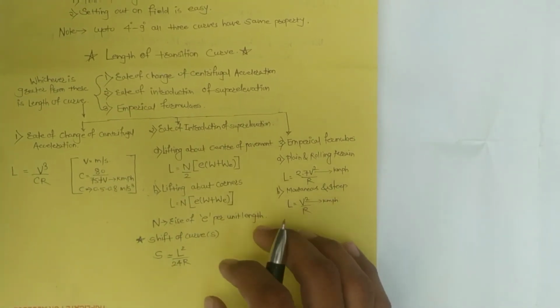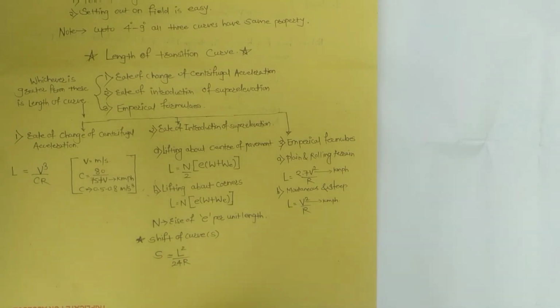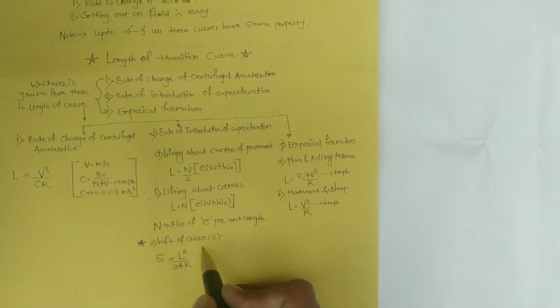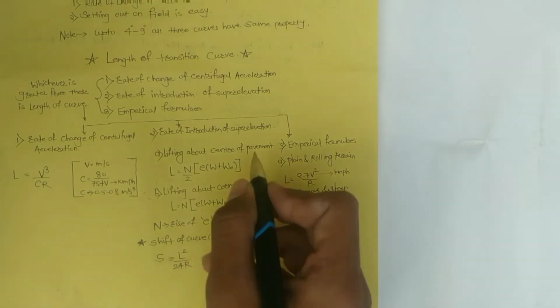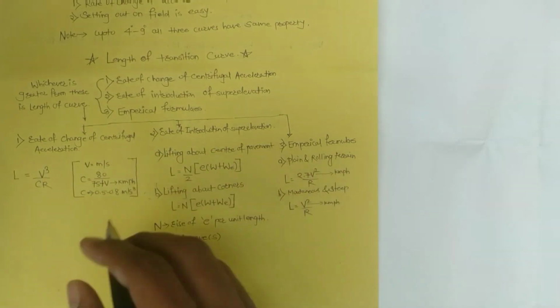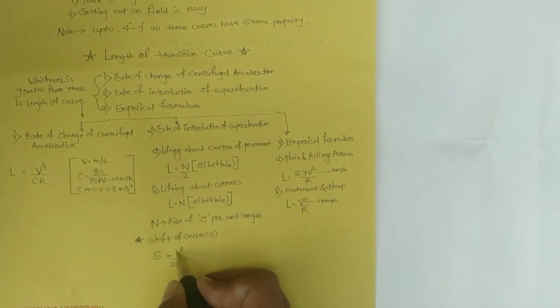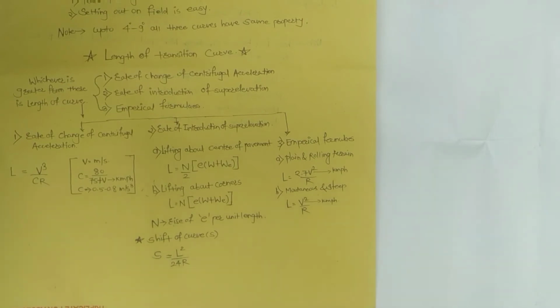Next, a point which is more important in transition curve, that is shift of the curve. If they ask in the question what is the shift of the curve, then it is calculated from the length of transition curve as L square upon 24 R. R is the radius of curvature.